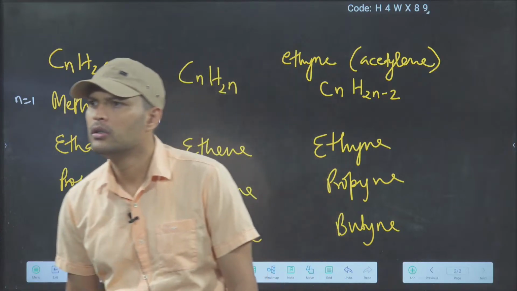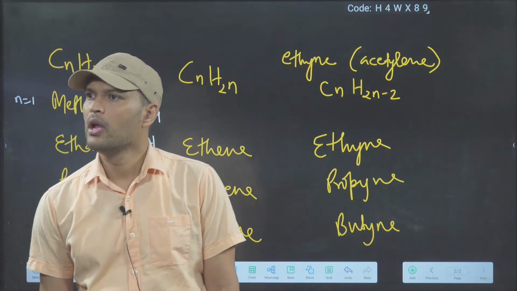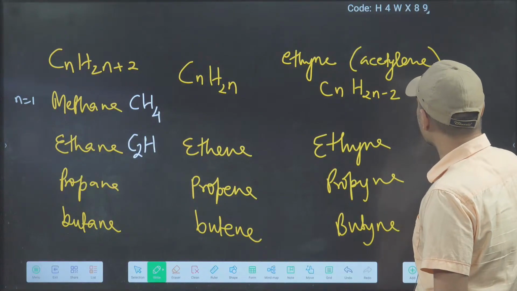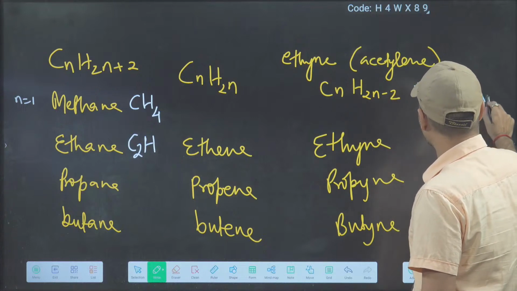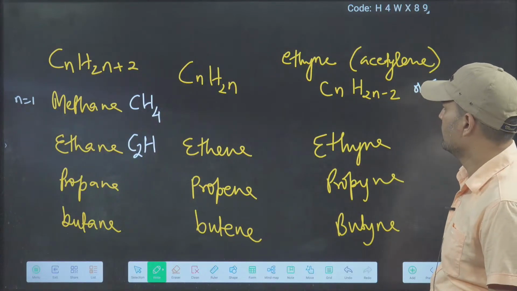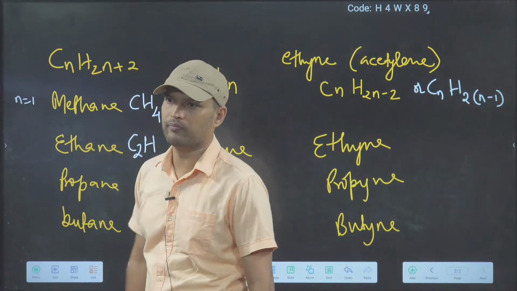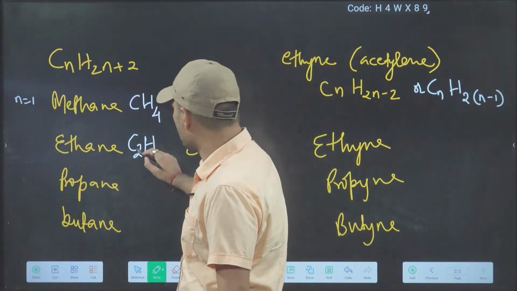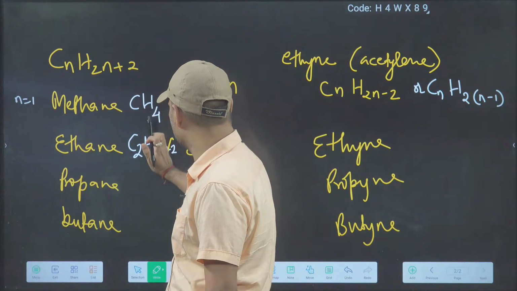Sukanya, ठीक है, you are writing one formula na, CnH2n minus 1. That I think you are writing for this. See, if I will take 2 common here, everyone see here. Generally we write like this only, but we can take 2 common and we can write n minus 1. So if this is also written somewhere, then it is correct, na? देख लो एक बार. Similarly here, if you will take 2 common, it will become n plus 1. ठीक है? So double is 4. 4 plus 2, that is your 6.